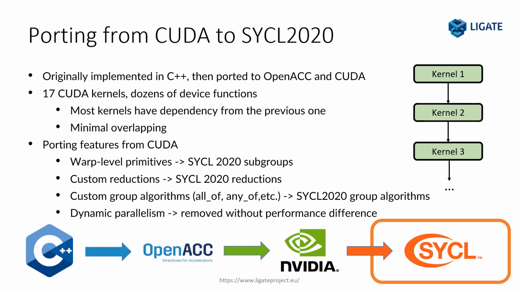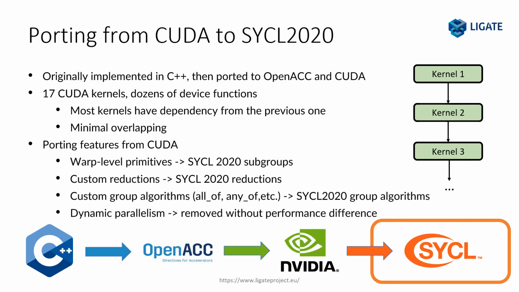LiGen was originally implemented in C++, then ported to OpenACC and then to CUDA, which is the version that we took as a reference for the porting. The CUDA version is composed of 17 kernels, with those on-device functions. The kernel flow is quite simple, where most kernels have a dependency on the previous one. For this reason, minimal kernel overlapping can happen.